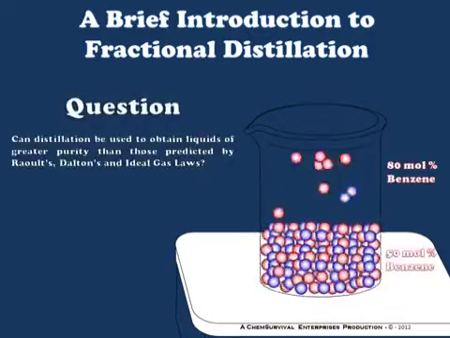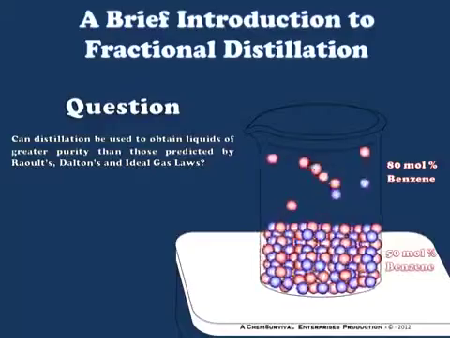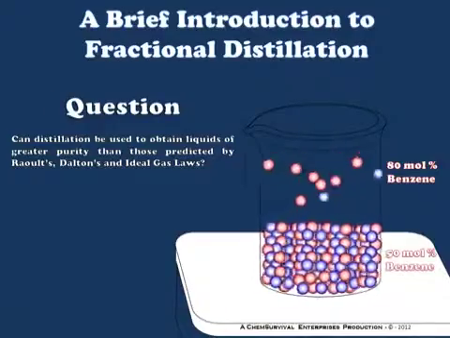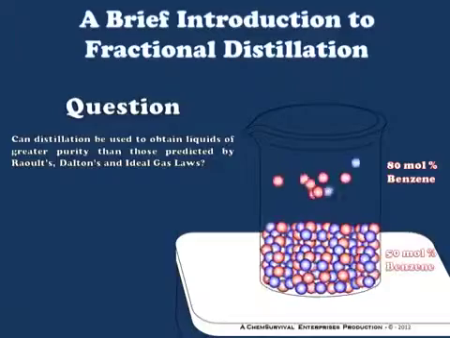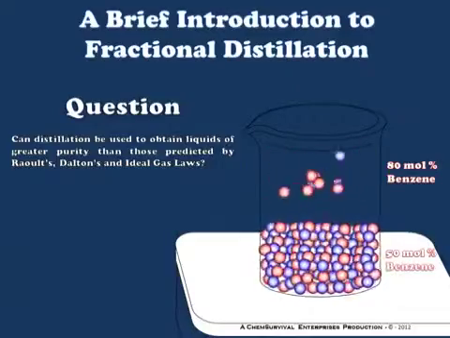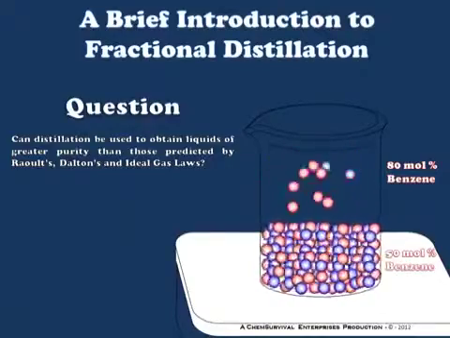We're going to begin our discussion with a question based upon one of our earlier discussions, which you may want to view if you haven't yet, and that would be the simple distillation lecture. The question we'll be asking in this particular presentation is, can distillation be used to obtain liquids of greater purity than those predicted by Raoult's, Dalton's, and ideal gas laws? In other words, can we somehow, instead of achieving our 80 mole% benzene purification as we did in our previous example, achieve a higher purity of benzene in a distillate?